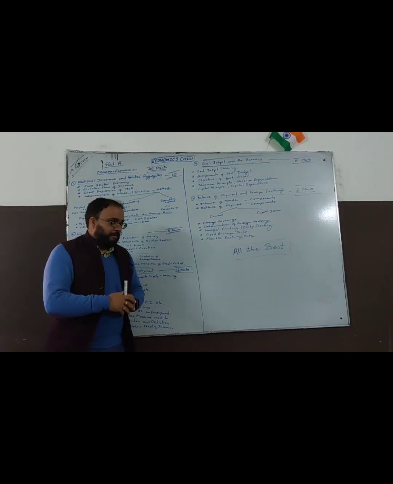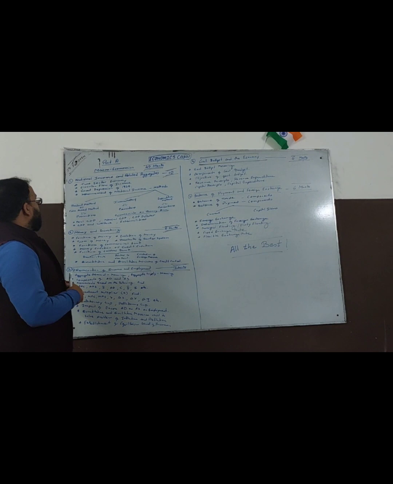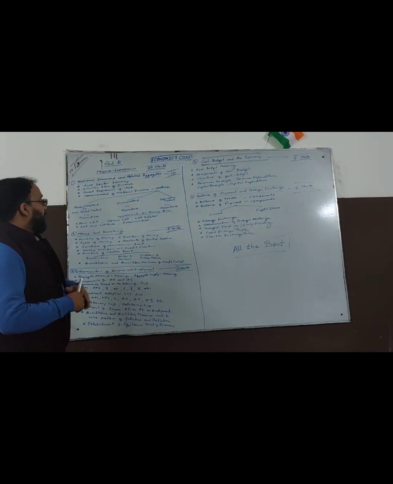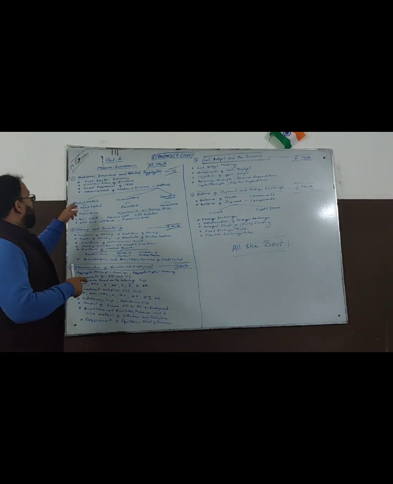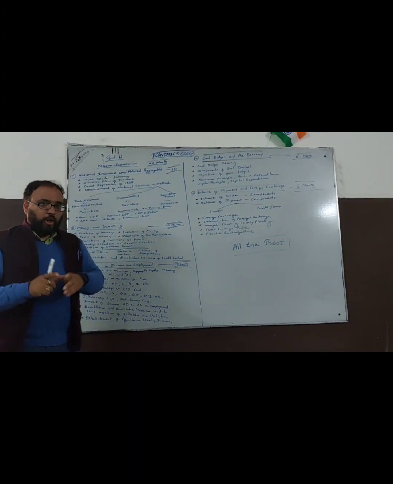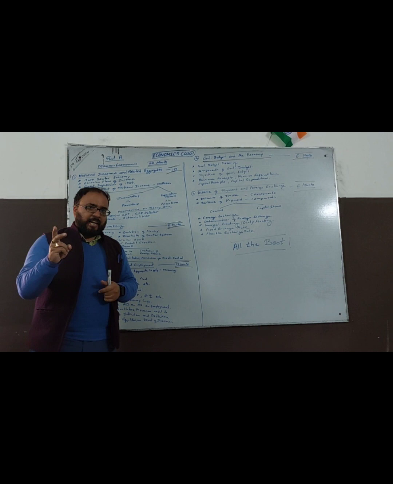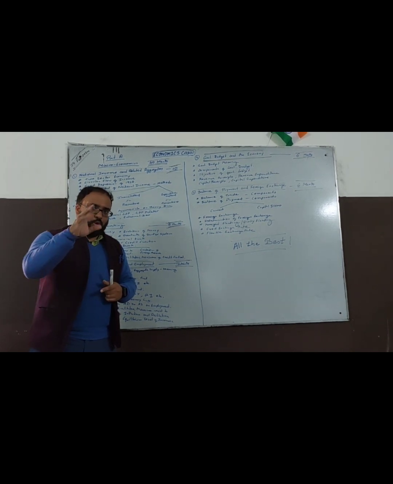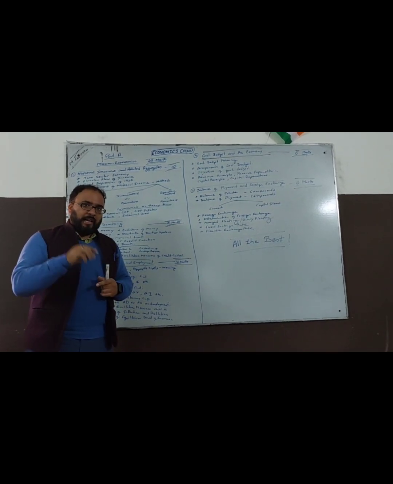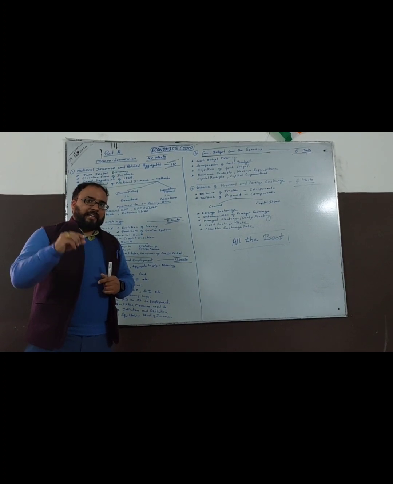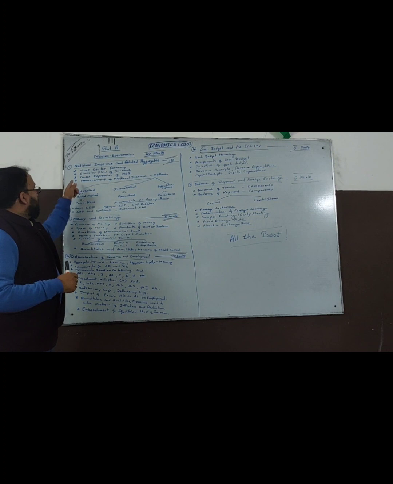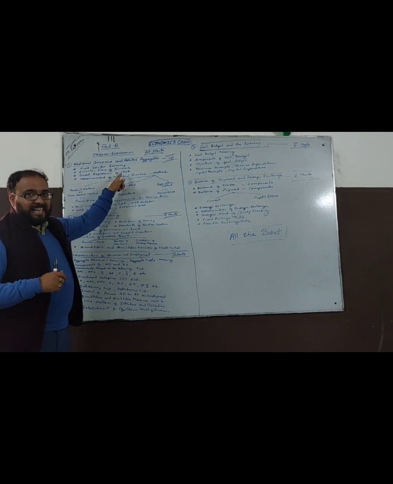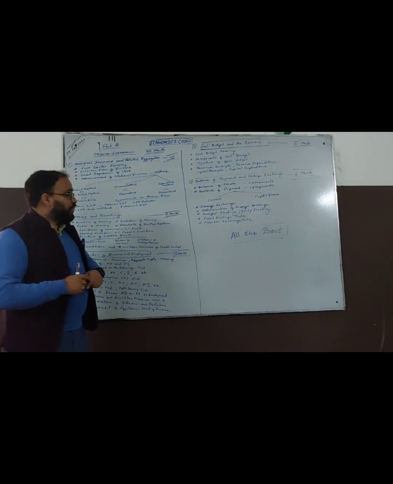So let's start. The first chapter, which is National Income and Related Aggregates, is of 10 marks. The topics which you should look out for are the two-sector economy. Two-sector economy model is there in your course. Three-sector economy model is not there in your course. So look out for the two-sector economy model in which household and firm are there. Then circular flow of income, Great Depression of 1929, a theoretical portion.